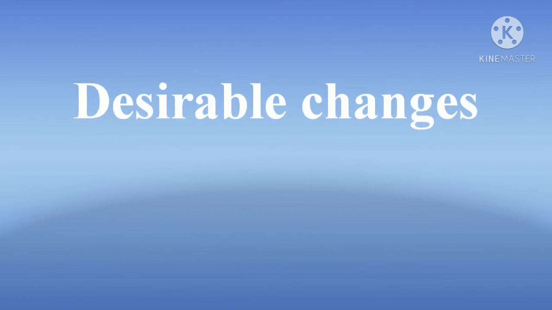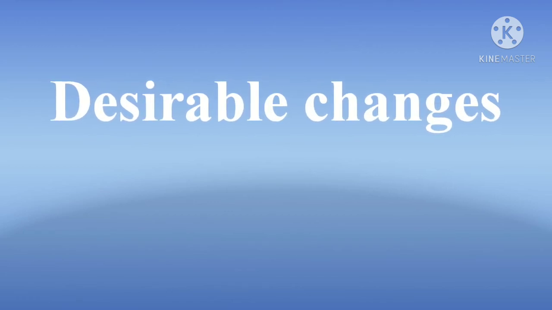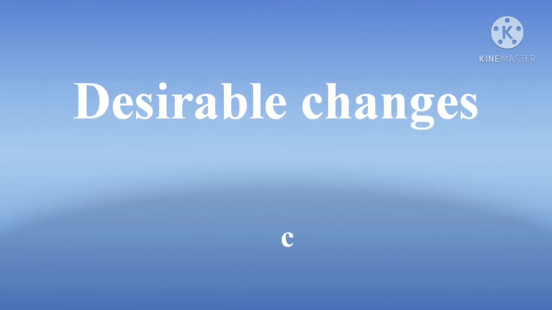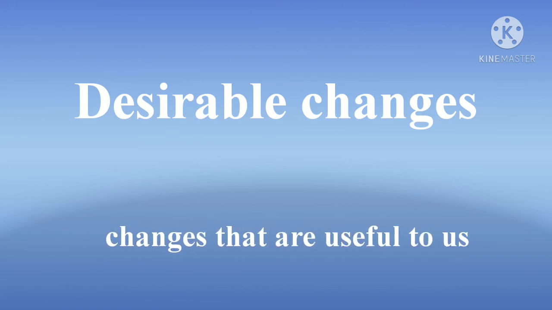So now the last, we will go to the desirable change. So desirable and undesirable is left. Desirable is what? See, changes that are useful to us. Those are desirable. We like that change. We don't dislike, we like it. We have to do that change.